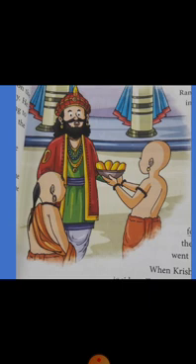Listen. King Krishnadevaraya of Vijayanagar had a great respect for his mother. She was a very orthodox woman and believed in the acts of charity. Orthodox means very old fashioned. And she believed in the acts of charity. Charity means giving something to poor and needy people. And she decided that it would be nice to give away fruits as gifts to the poor on an auspicious day. Auspicious means favorable or special day.